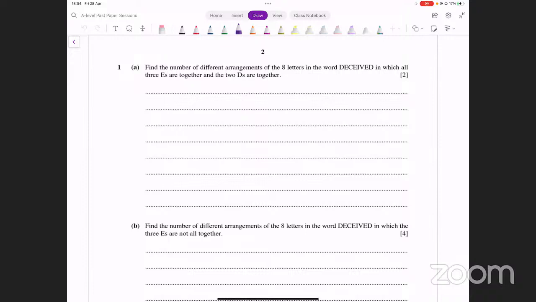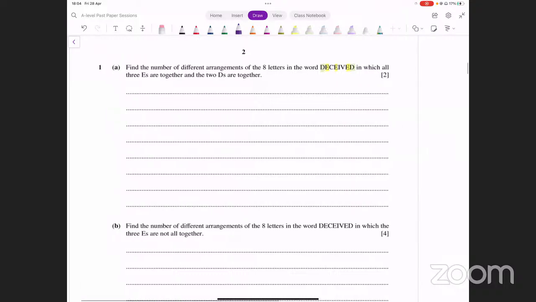It says find the number of different arrangements of the 8 letters in the word deceived in which all 3 E's are together and the 2 D's are together. Okay. Now let's see which repetitions are happening here. We have E, E and E. They want all the 3 E's together. Besides that, you have D and D as repeated letters, and the other letters are C, I, V. So they are all different letters. So the D's are repeating and the E's are repeating. What has the question said? You have to combine them.